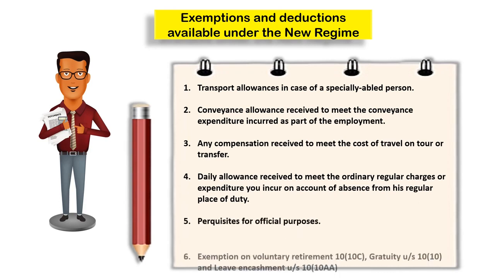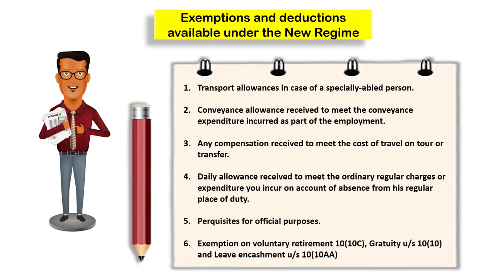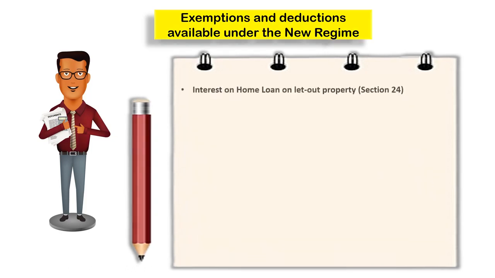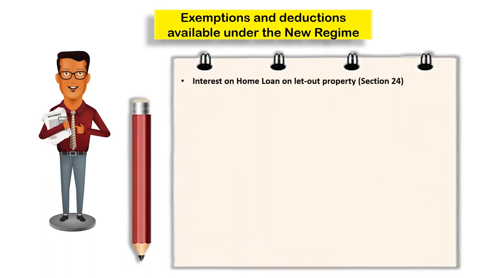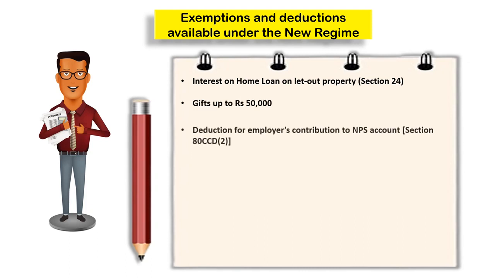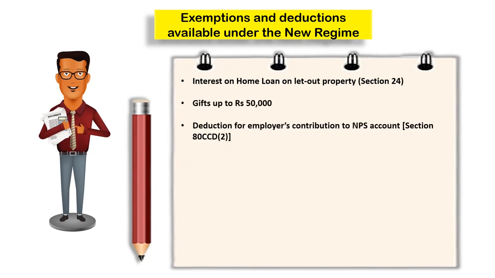perquisites for official purposes, exemption on voluntary retirement, Section 10, subsection 10C, gratuity under Section 10, subsection 10, and leave encashment under Section 10, subsection 10AA, interest on home loan on let-out property under Section 24, gifts up to Rs 50,000, deduction for employers' contribution to NPS account under Section 80CCD, subsection 2, deduction on additional employee cost under Section 80JJA.